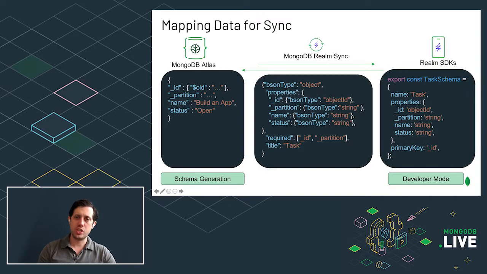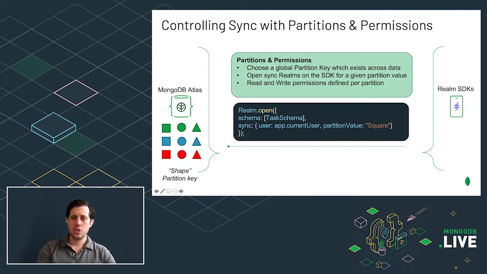Now, once you've set up this mapping, you're pretty much ready to start syncing your data, but you just need to think about permissions and how your data is sent from Atlas to the device first. So we talked very briefly about what realms are. Realms are a collection of objects that live on the device and have those nice built-in operations, the read, the query, the ability to listen for changes. So if you have a bunch of data in Atlas, how do you start thinking about which app can open which subsets of data, and making sure that users only have access to the right data at the right time?